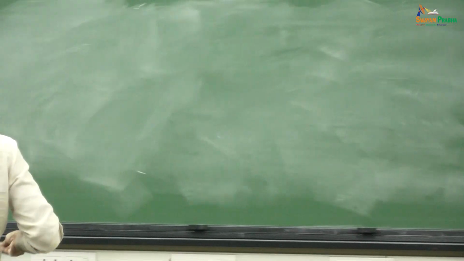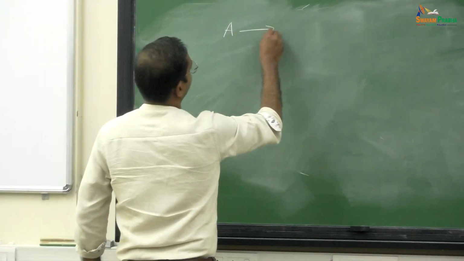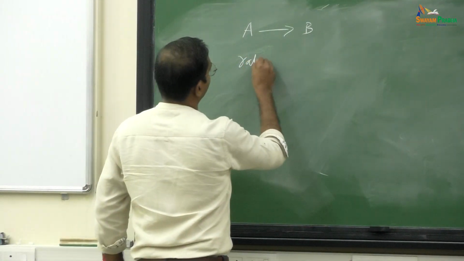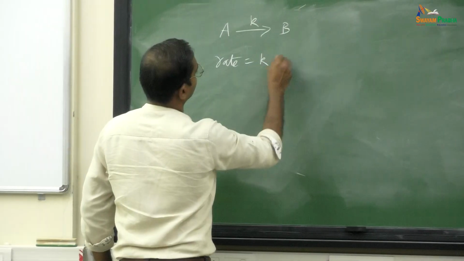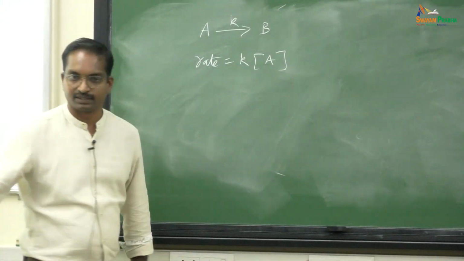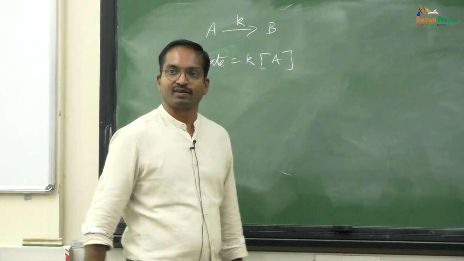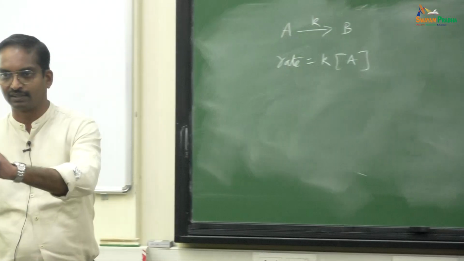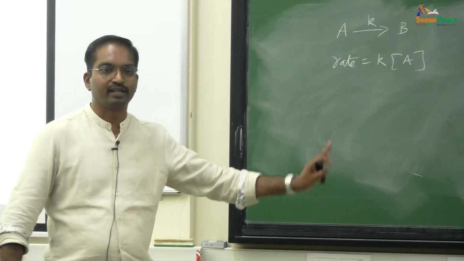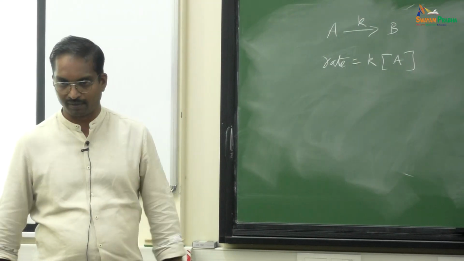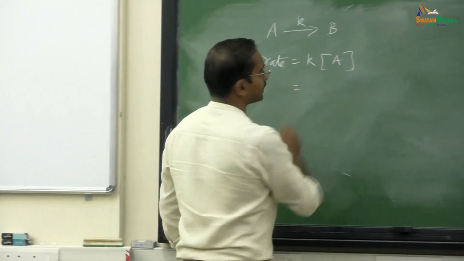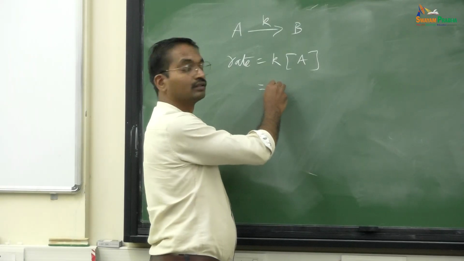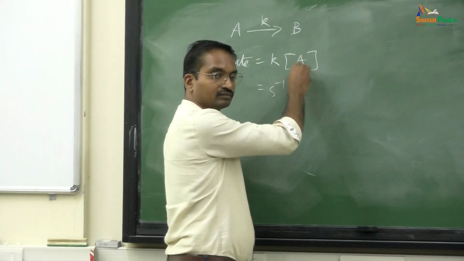Now, suppose a chemical reaction A goes to B. How do you write the rate of the reaction? Rate of the reaction is the rate constant of this process times the concentration of the species to the power n. If I say it is first order, power 1, right. Most electrochemical reactions are first order or 0 order. So, I choose only a first order reaction here for example. Now, let us substitute the units. What is the unit of k? What is the unit of A, square bracket?